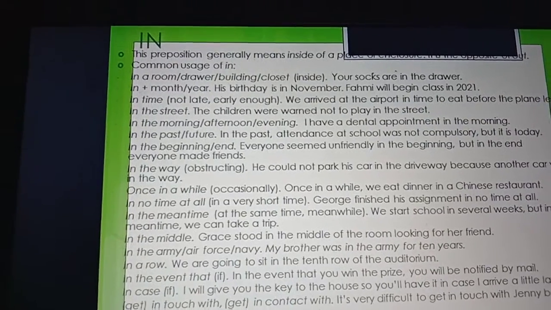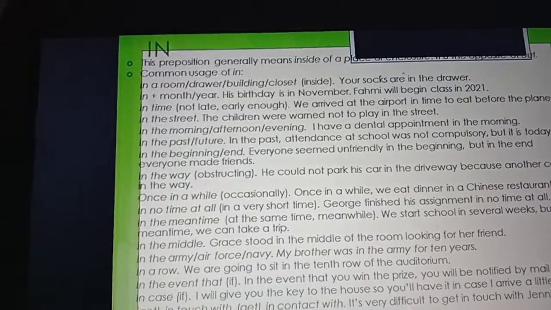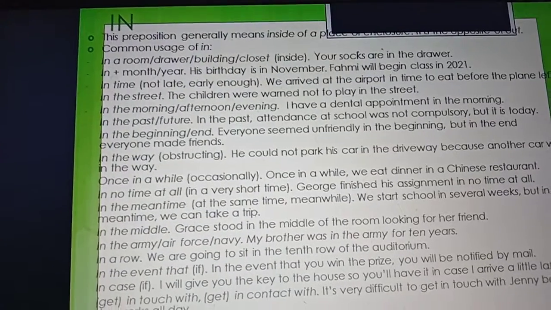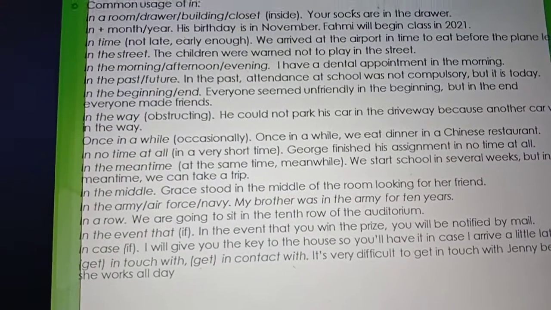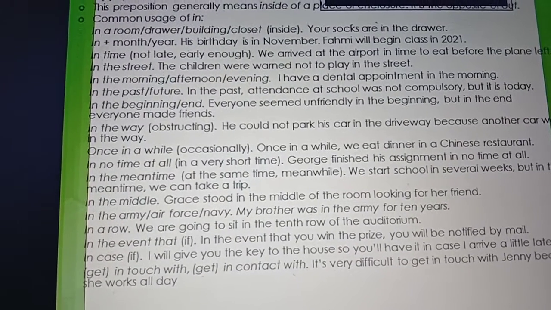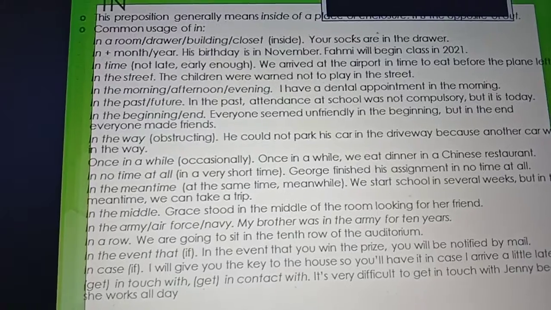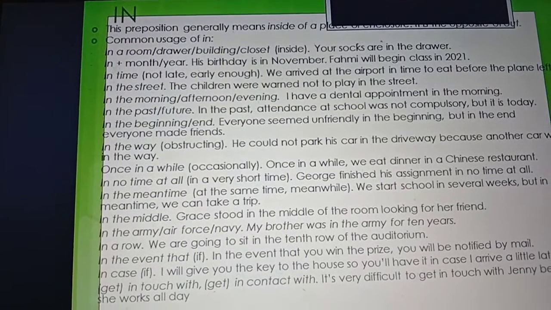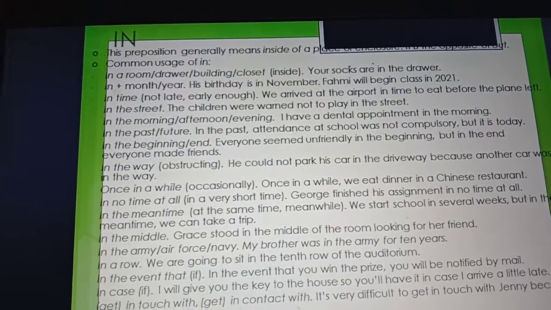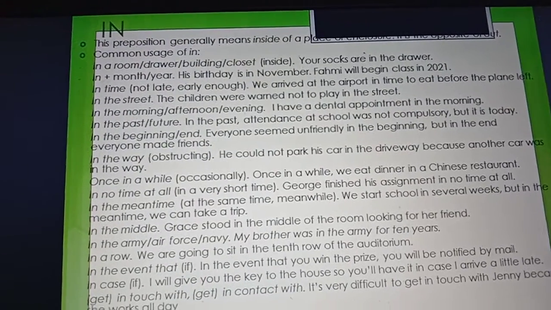"In the way" means obstructing. He could not park his car in the driveway because another car was in the way. "Once in a while" means occasionally. Once in a while, we eat dinner in a Chinese restaurant. "In no time at all" means in a very short time. George finished his assignment in no time at all.